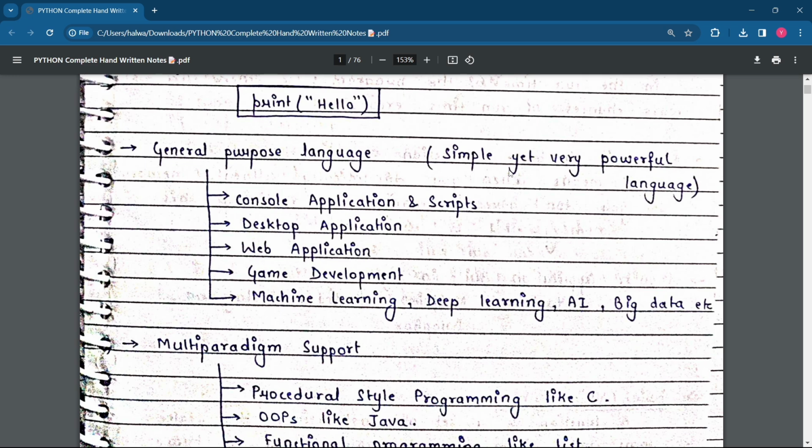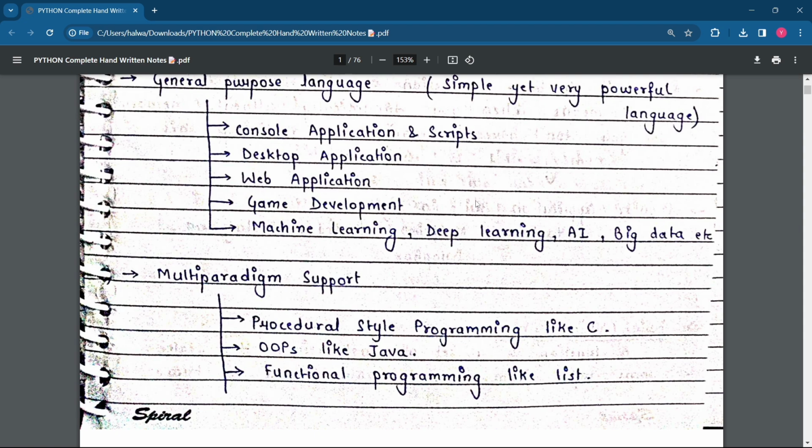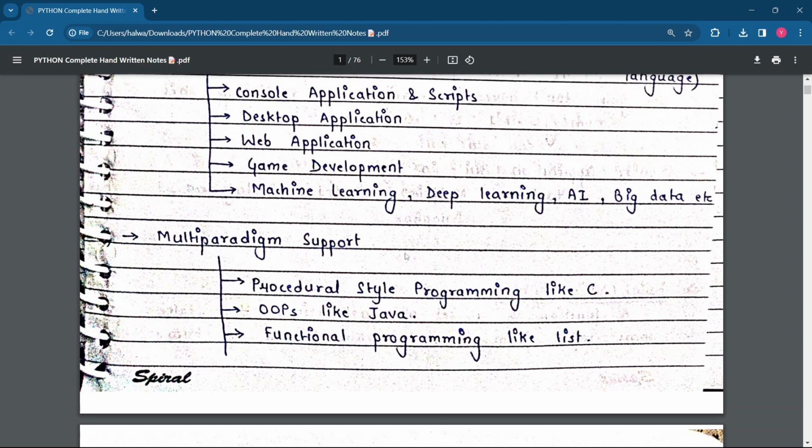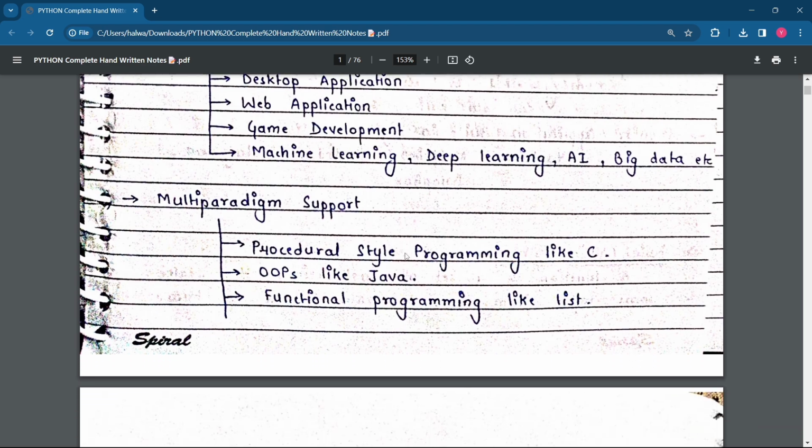So you can see console applications and scripts, desktop applications, web applications, game development, machine learning, deep learning, AI, big data, etc. The reason I'm repeating this again and again is that whenever you are learning any particular language, you should know why you are learning that language. That's a very important thing. And you can see why the Python programming language is a very famous language.